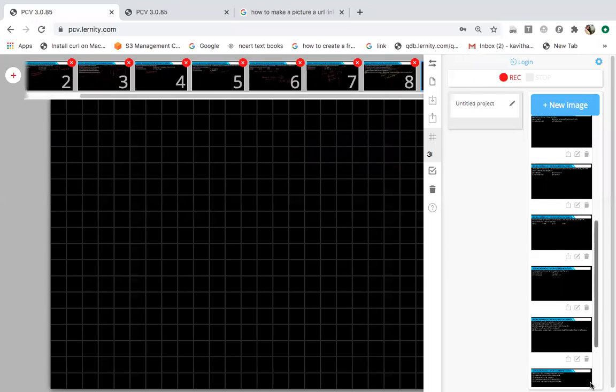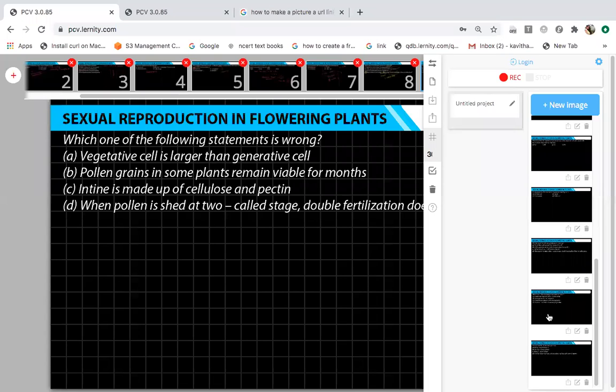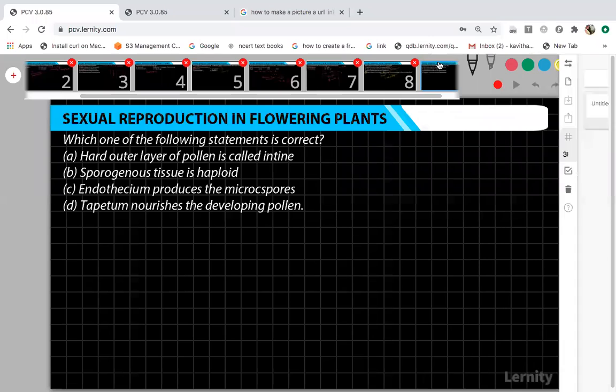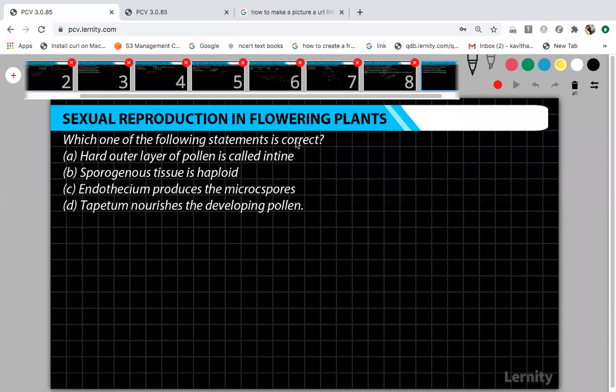Now this is over, right? This one. Yeah. Now which one of the following statements is correct? You have to find out the correct statement. Read the first one: the hard outer layer of the pollen, is this correct or not? The outer layer is exine. It is not intine.